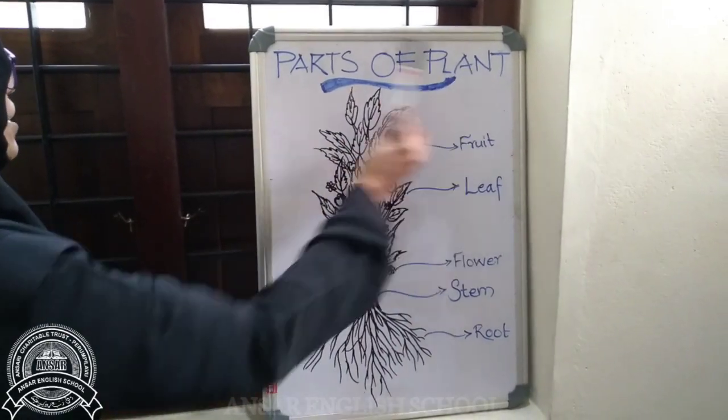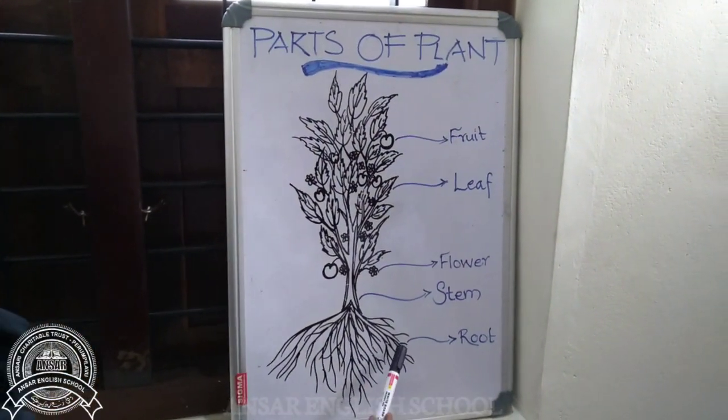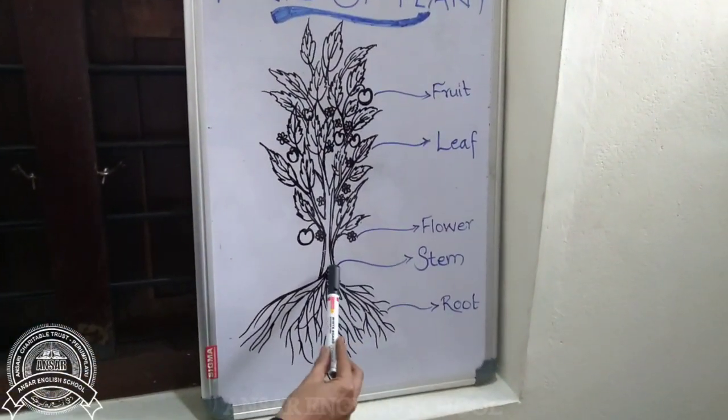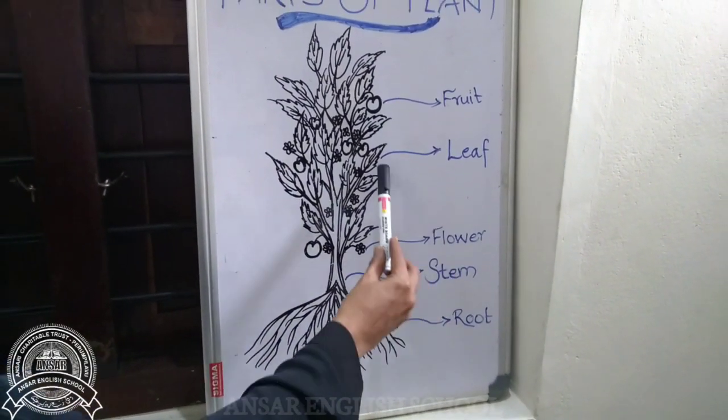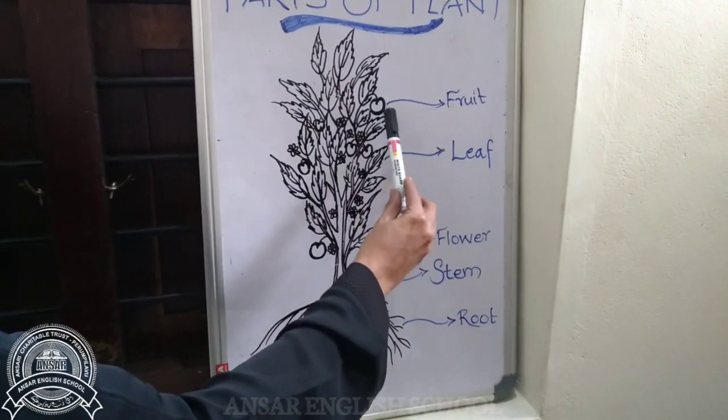Parts of plant: root, stem, flower, leaf, fruit.